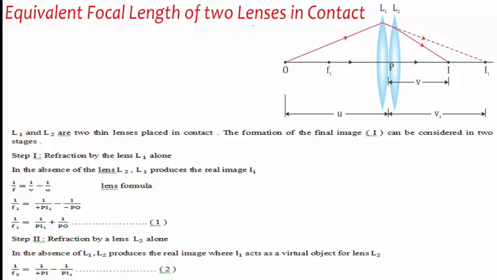For this lens, we write 1/f2, where f2 is the focal length of the L2 lens, is equal to 1/(+PI) - 1/(+PI1). Here positive PI and positive PI1 are taken because, according to the sign convention, in this case the object distance and image distance both are along the direction of light.